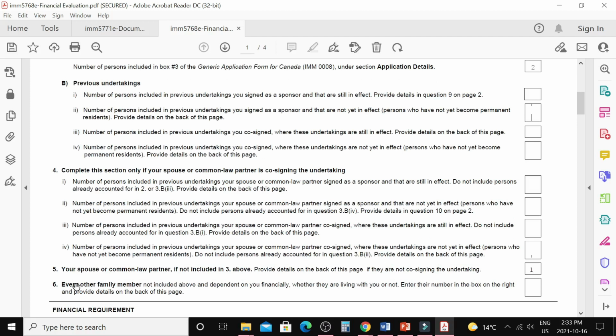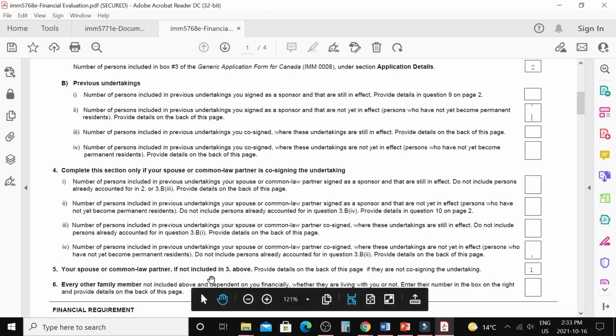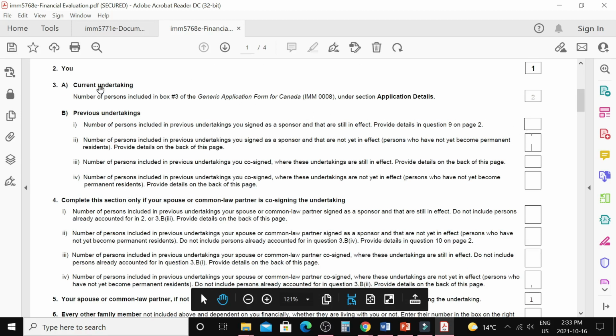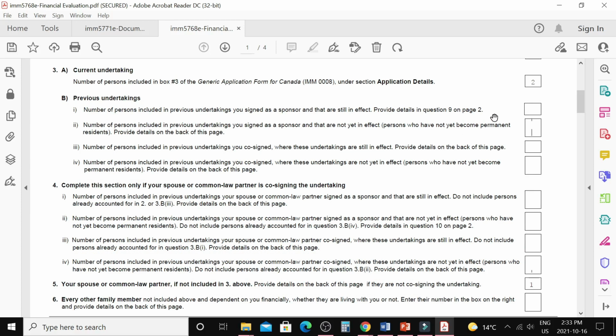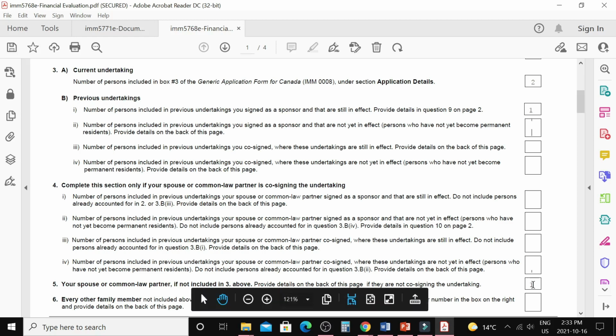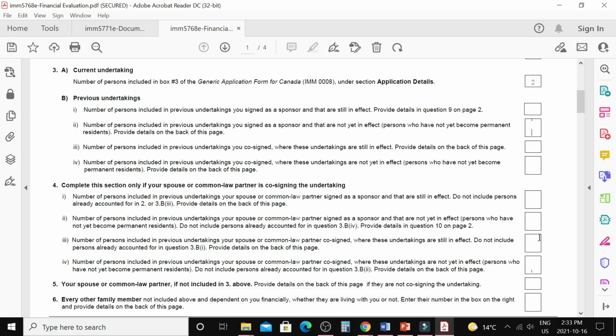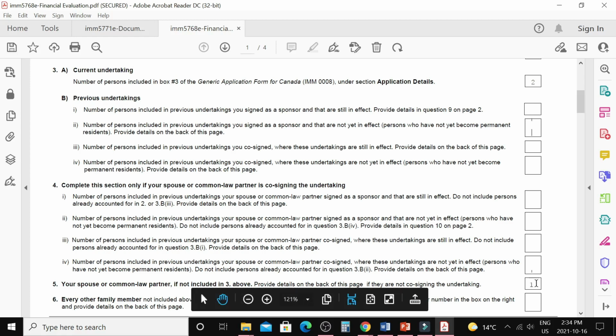Just move to question number 5. Your spouse or common-law partner, if not included in 3 above. You can add your spouse or common-law partner in one place only. If you are adding them in number 5, you will not add them in number 3. So why would you need to add them in number 3? This is about if you sponsored your spouse just recently and the undertaking is still in effect, then you will write your spouse there and leave question number 5 blank. If the undertaking is not in effect now or you haven't sponsored your spouse, leave question number 3 and fill in your spouse in question number 5.